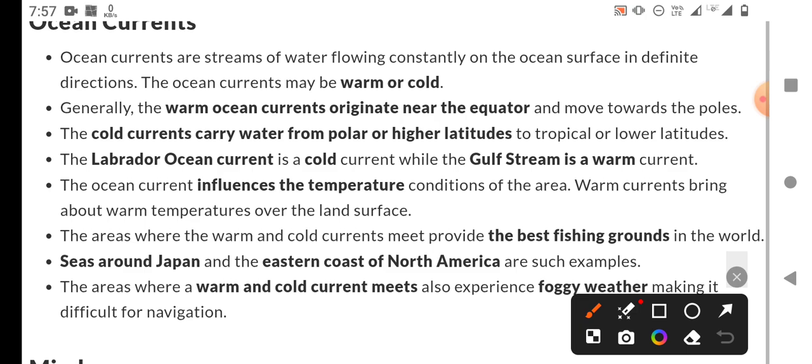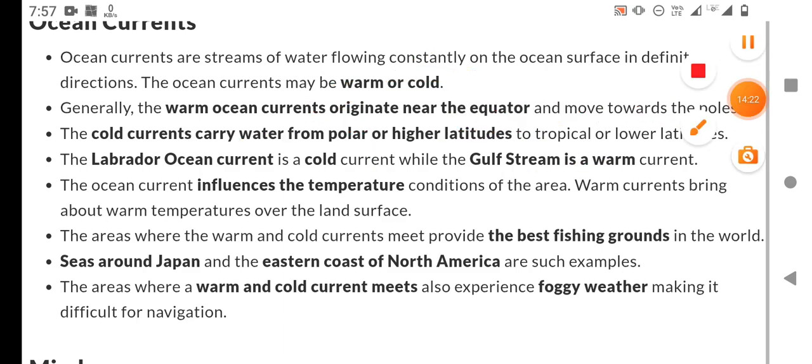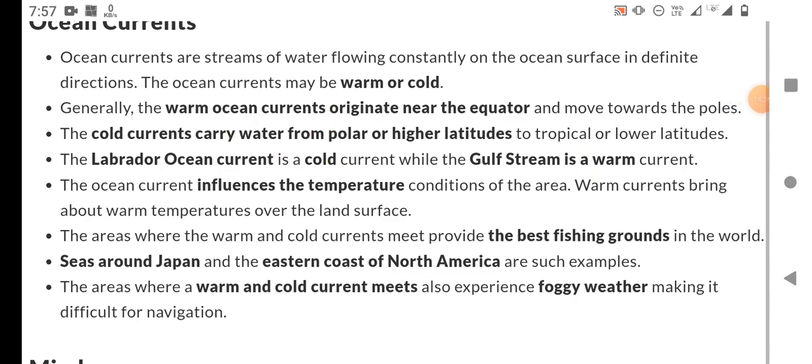Generally the warm ocean currents originate near the equator and move towards the pole. The cold currents carry water from polar or higher latitudes to tropical or lower latitudes. The Labrador current is a cold current, while the Gulf Stream is a warm current. So we will remember these various types of cold as well as warm currents.